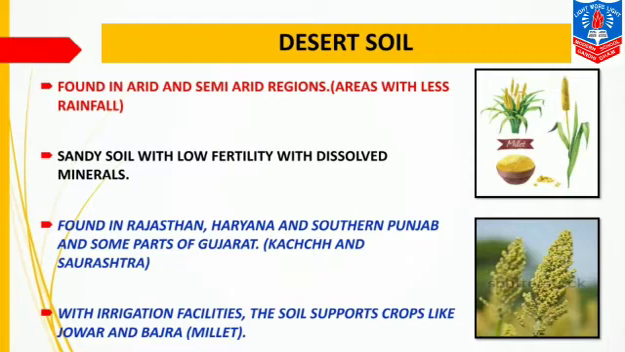With irrigation facilities, the soil supports crops like jowar and bajra. Now, if the irrigation facility is available in this type of soil, crops like jowar and millet, that is bajra, can be grown.